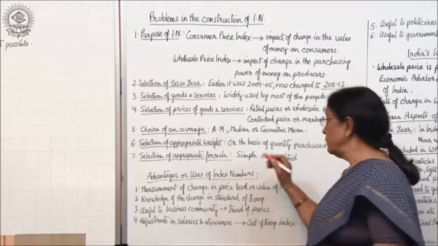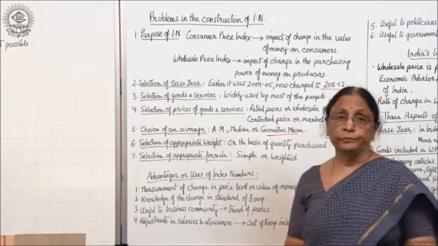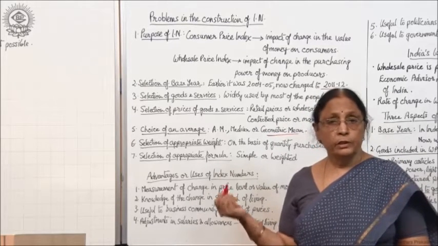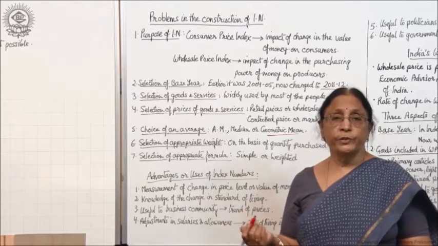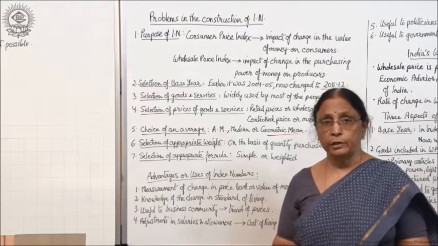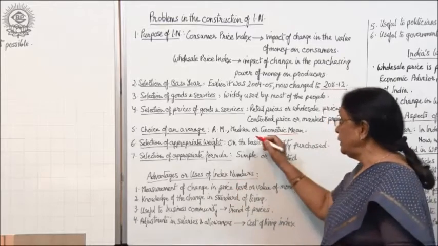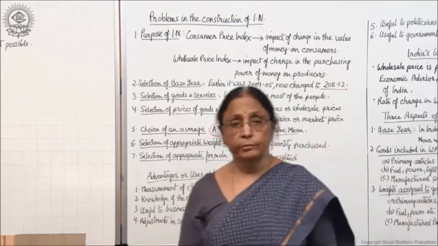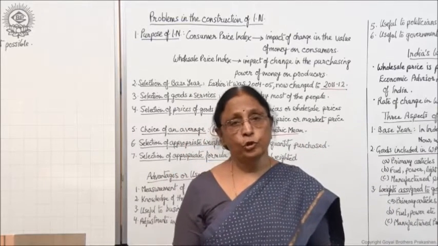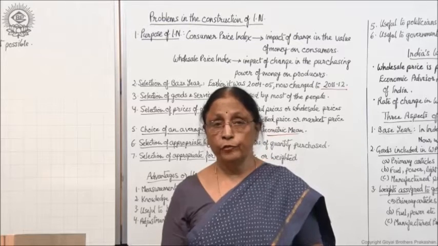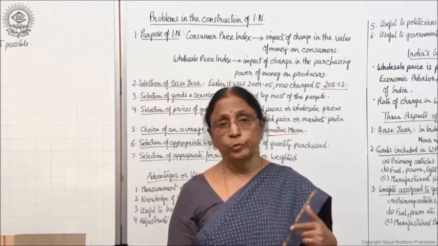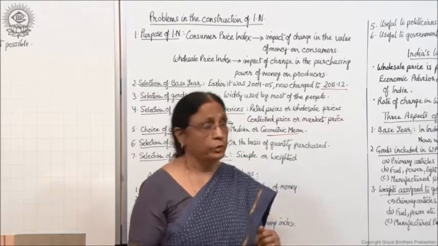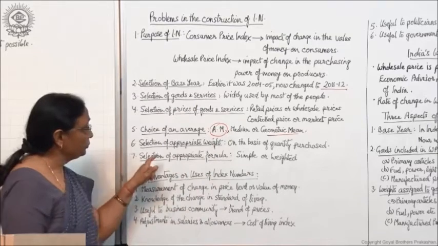In practice we say that geometric mean is the best, but for you especially it is out of your syllabus and geometric mean is a little difficult to calculate. So normally we select the arithmetic mean for calculating index number, right? So choice of average is that if you can, select geometric mean, but in general we take arithmetic mean. So this is the choice of average here.